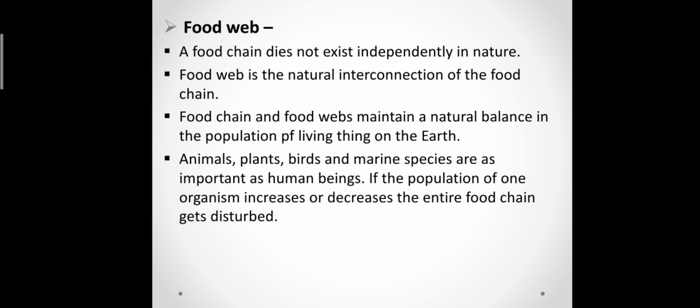Because of food chains and food webs, they create a natural balance in the population of living things on the earth. Animals, plants, birds, and marine species are as important as human beings. If the population of one organism increases or decreases, the entire food chain will get disturbed. If there are too many fishes and no one to eat them, in a particular area of the pond there will be too many fishes. That is very harmful for the pond.